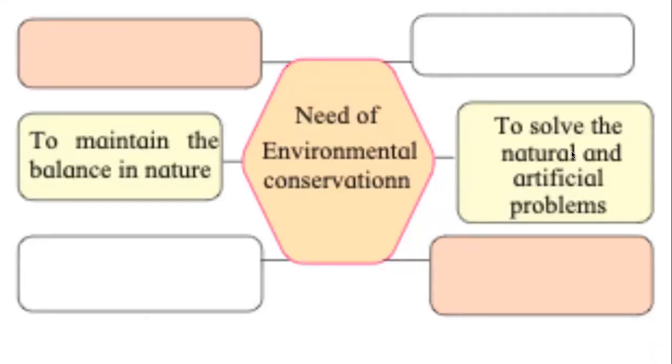Now that we have understood that human beings have made the environment unbalanced, and have caused many problems for the environment, and we have agreed that it is our responsibility now to fix the problem and to conserve nature, conserve the environment. Why do you think we need to do this? Two of the answers are already given on the screen. To maintain balance in nature, yes. The second one that is given is to solve natural and artificial problems. Yes, correct. What other things can you think of?